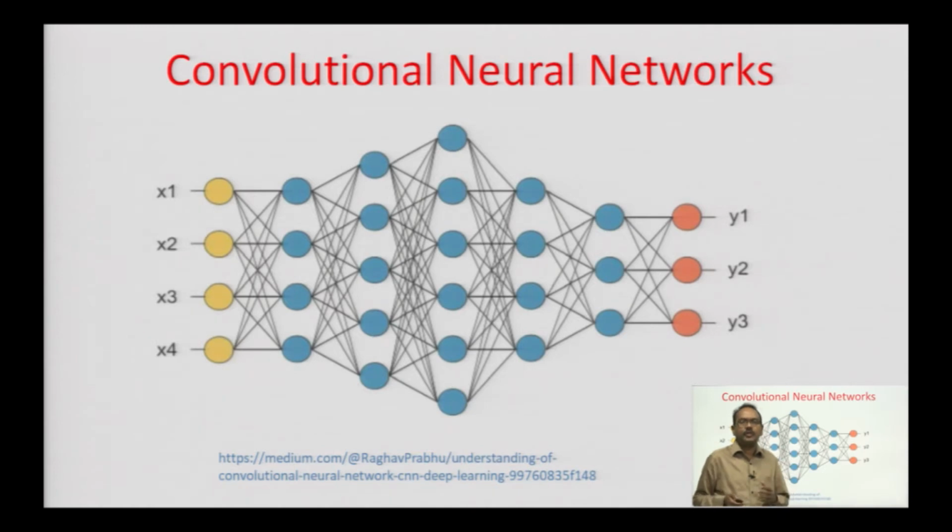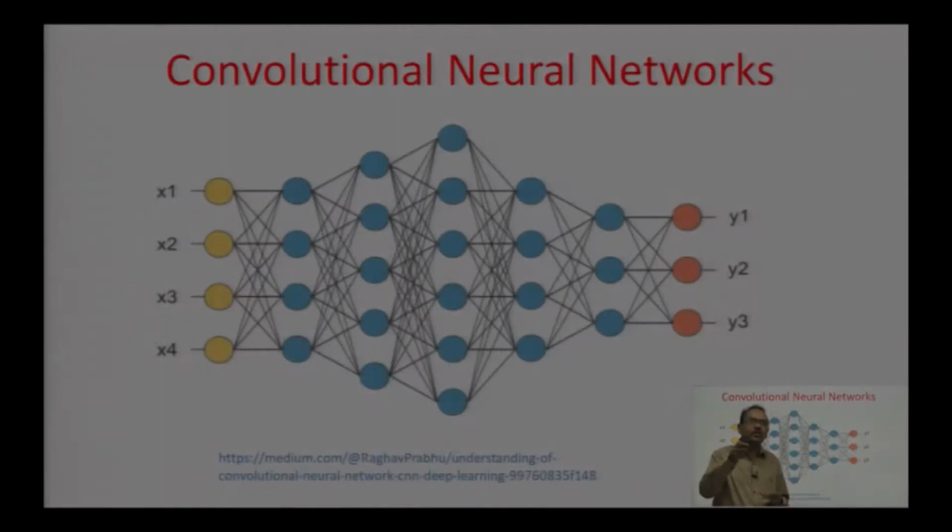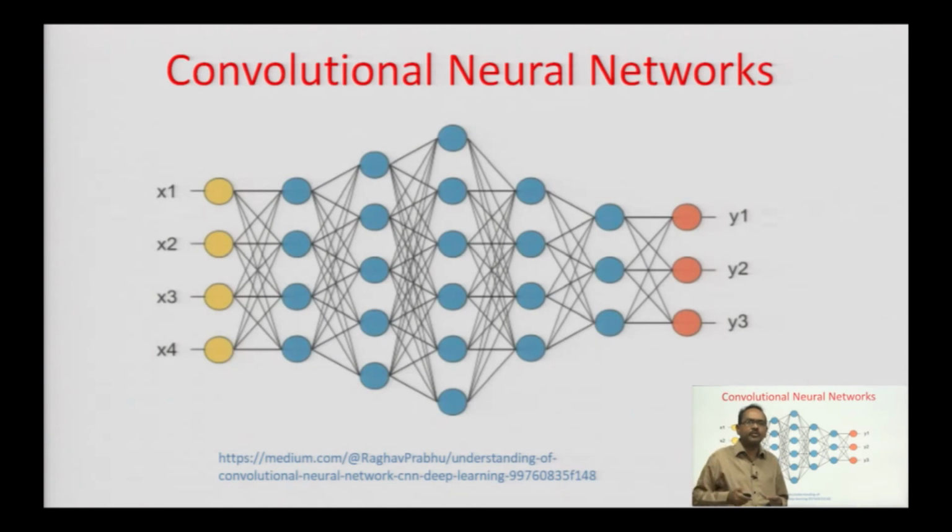Suppose you input an image, this network should be in a position to tell what that image is. For example, you put in the image of a cat, it should recognize it and say this is a cat. So there are many applications of CNNs.